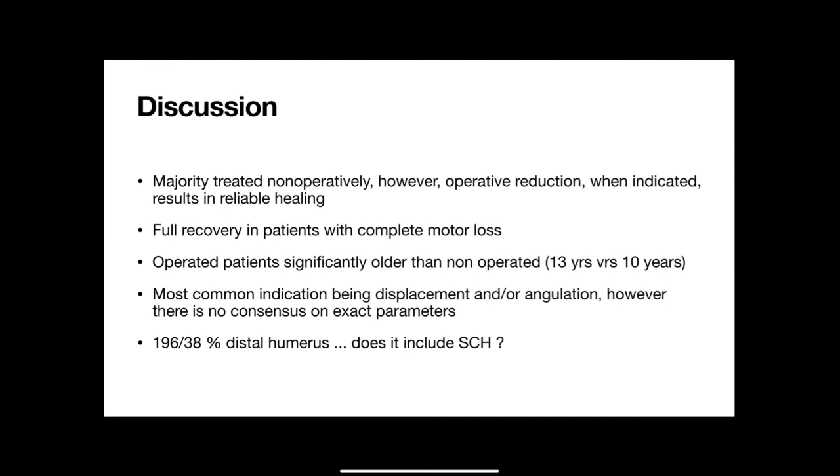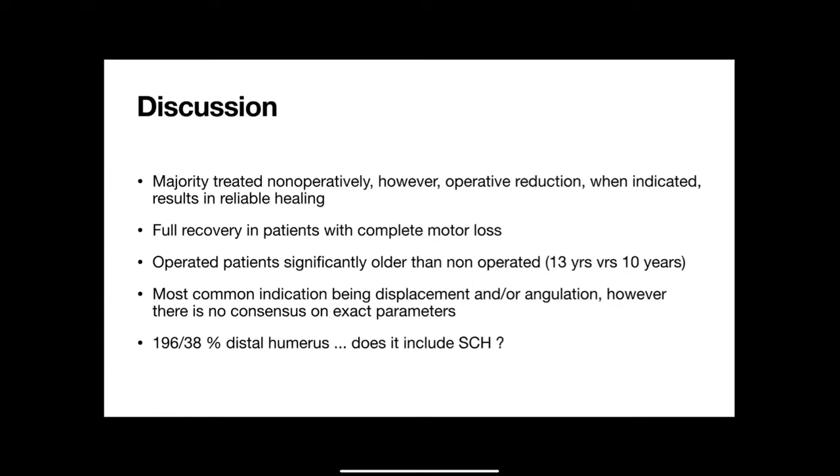They conclude that their findings can help in counseling parents of patients with pediatric shaft fractures, because of 2 points. One, the majority of these fractures are treated non-operatively, but if you do require an operation, the results are also reliable. And second, if the patient does have a nerve deficit, there is full recovery even with complete motor loss.